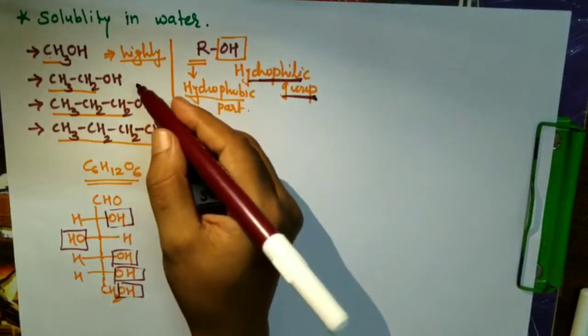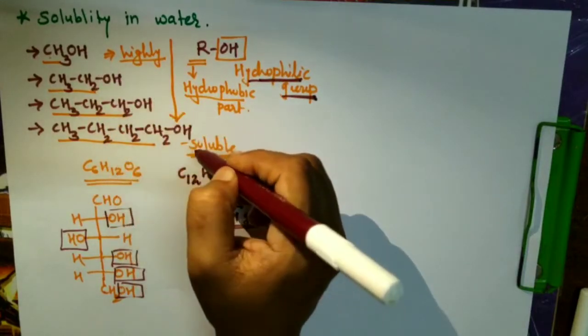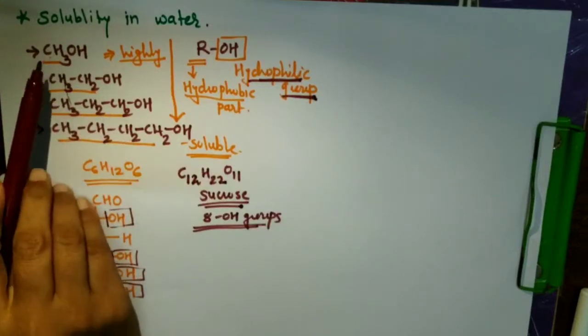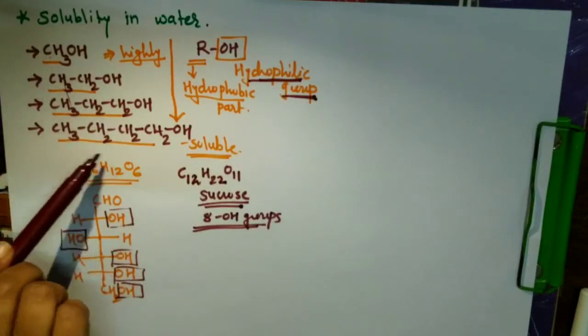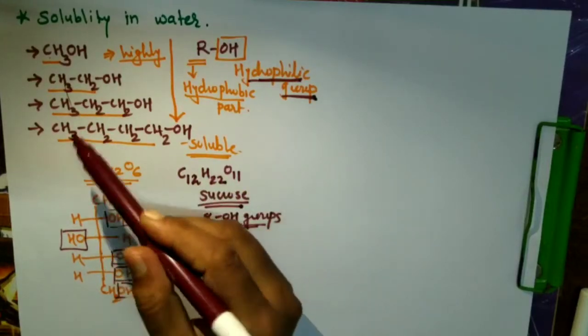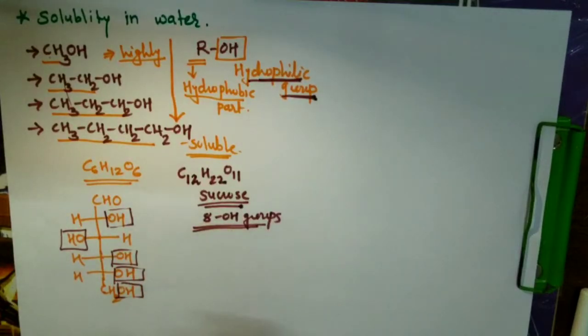If the carbon chain increases, that is hydrophobic. Here all these have a monohydroxy group, but the carbon chain here is more, meaning increased. Here it is 1 carbon, 2 carbon, 3 carbon, 4 carbon. So as the carbon chain increases, solubility decreases. So this we should know about the solubility of alcohol.